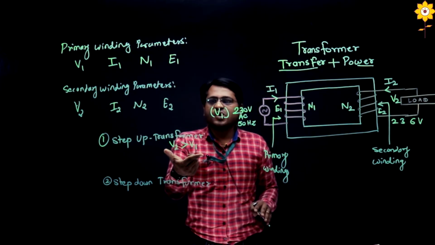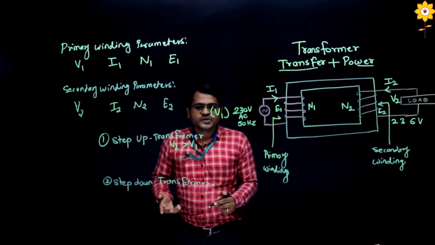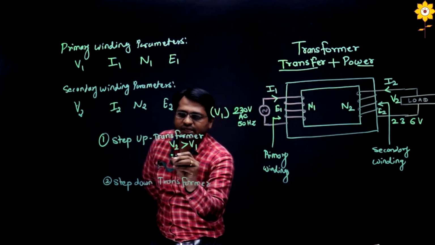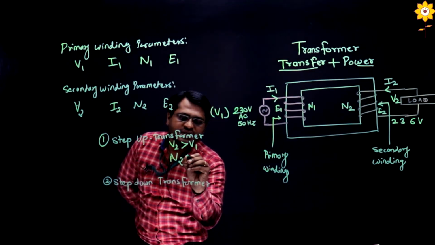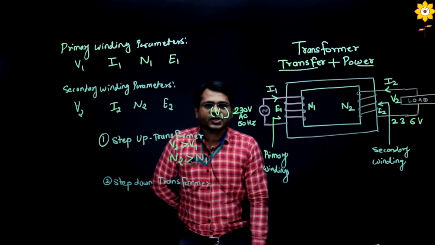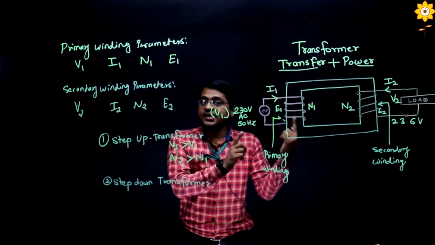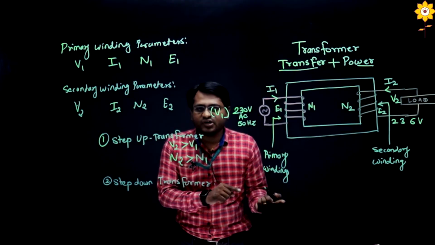So in a step up transformer, the output is higher, the input is lower, right? This is possible if the number of turns at secondary is greater than the number of turns at primary. Just remember one thing, the side which has the higher number of turns generates the higher voltage.